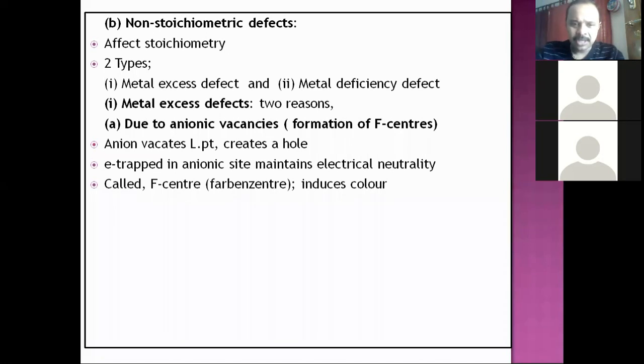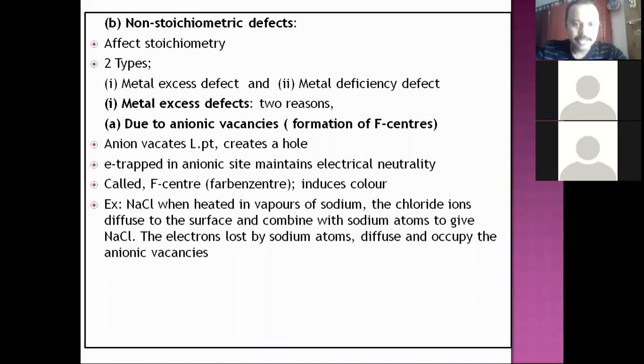Is that okay? That is Farbe center, or F center. That is color center. That is the meaning of the term. So you need to remember this extra aspect that happens here. The non-stoichiometric defect, under which there is metal excess defect, which happens due to anionic vacancy, will have an F center. Right. Now there is an example.